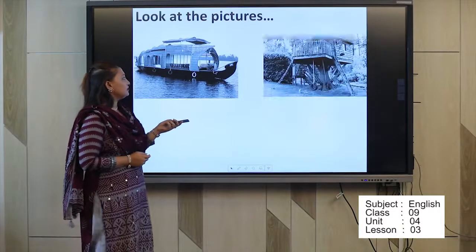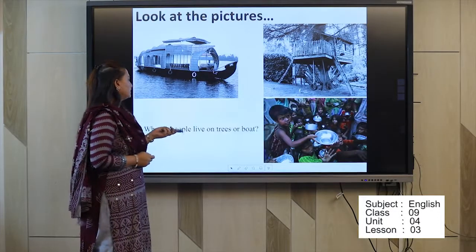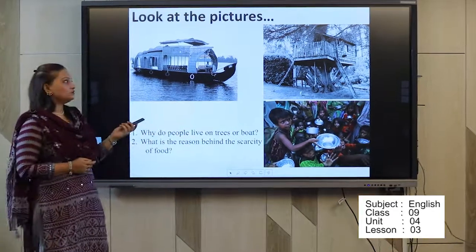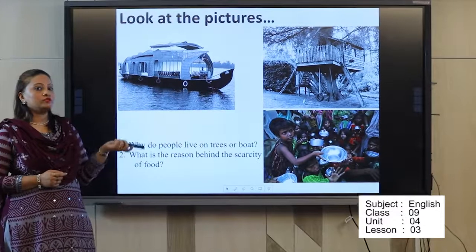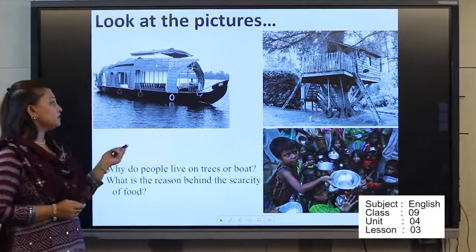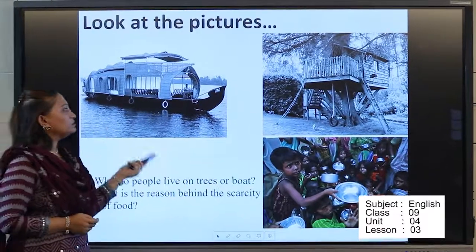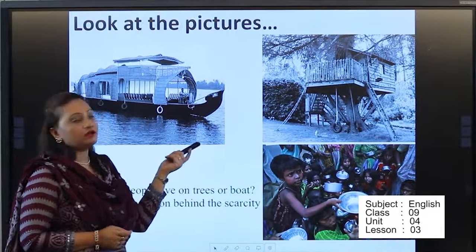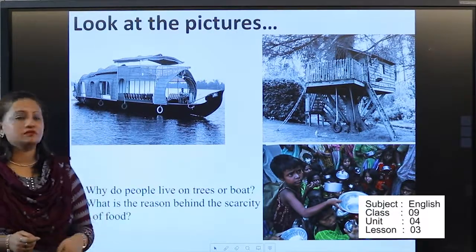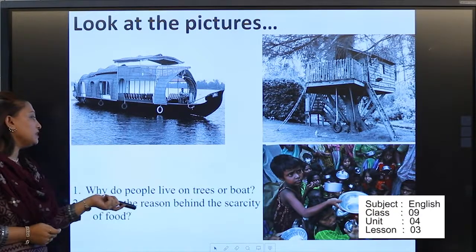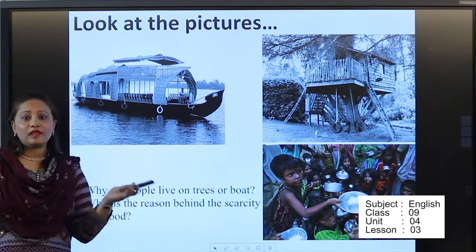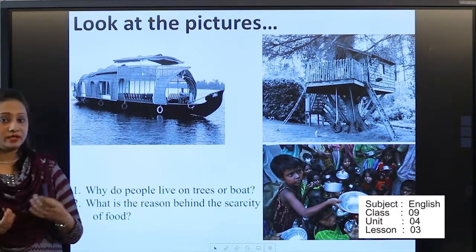So what you can see, the pictures actually, and you need to tell me, or you need to imagine what I am supposed to read today. Here you can see three pictures. There is a boat, there are people who build their houses on trees, and scarcity of food. So why do people live on trees or boats? Because there is no place for living nowadays.